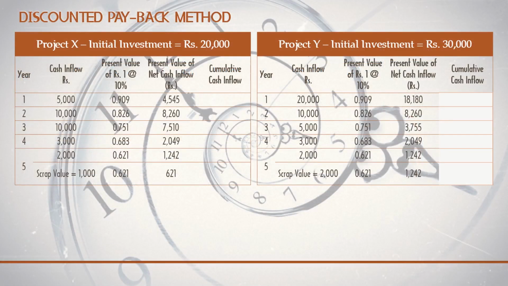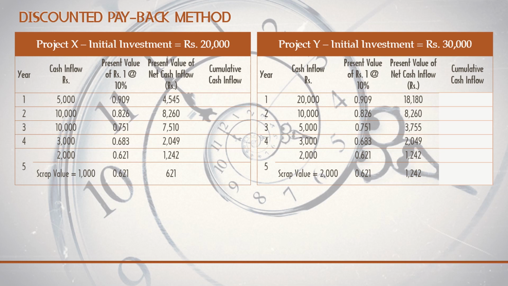Okay, the second method we are going to see is the discounted payback method. Already we have seen the payback method under the traditional methods. One of the drawbacks of the payback method is that it is not considering the time value of money. That is why the time value of money is considered in the modern discounted payback method. If you are not having any idea about the payback method, click the icon to watch the payback method in the part 2 video.